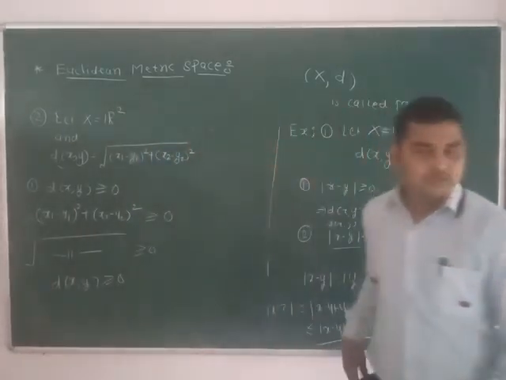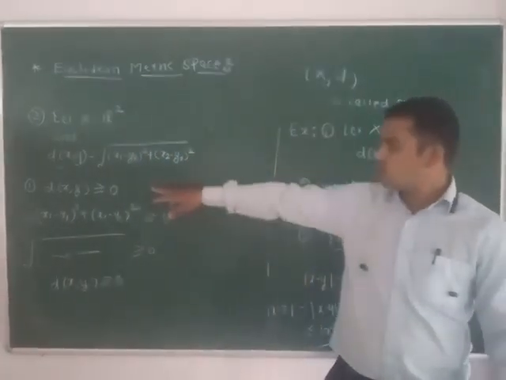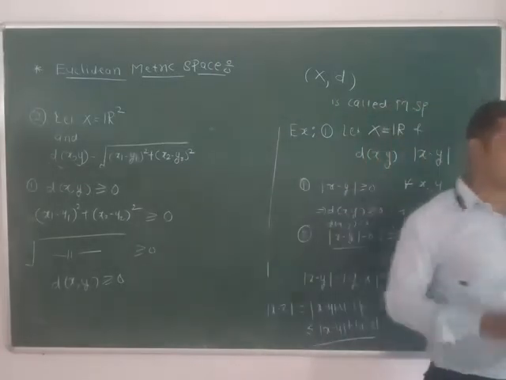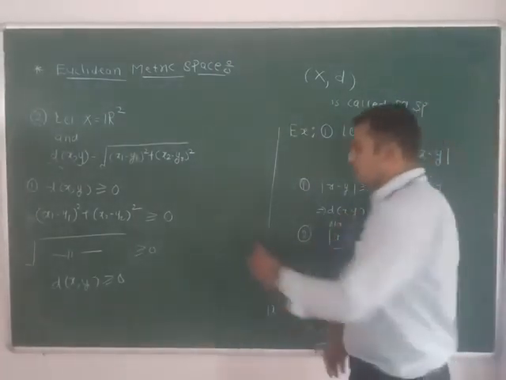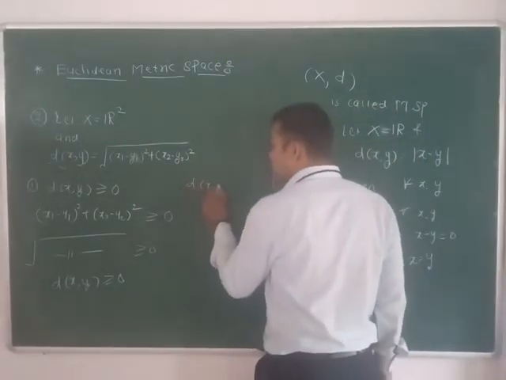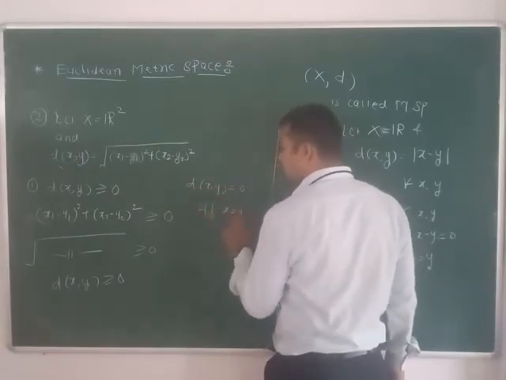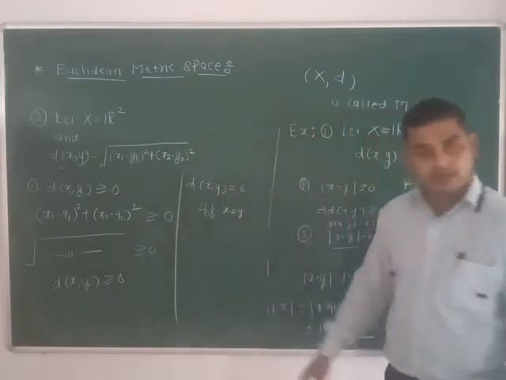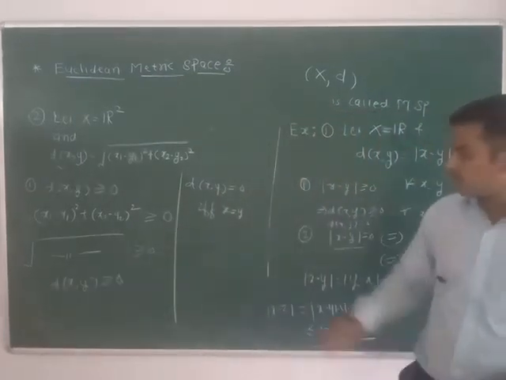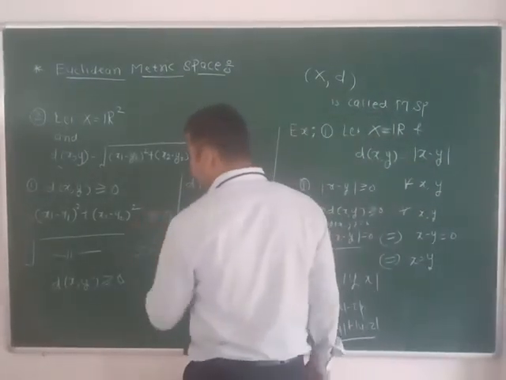So we can easily show that d of x comma y is non-negative. Similarly, we can show that d of x comma y is equal to 0 if and only if x is equal to y. This property is also very easy.